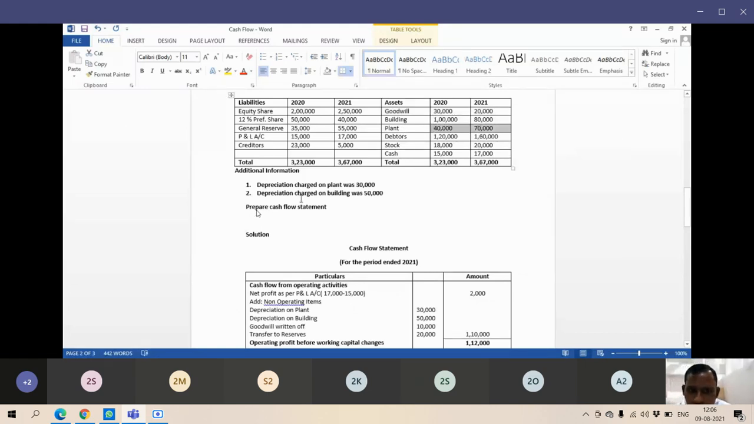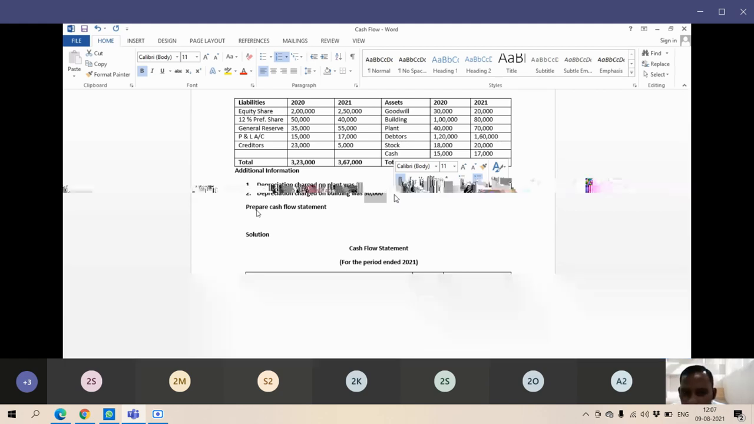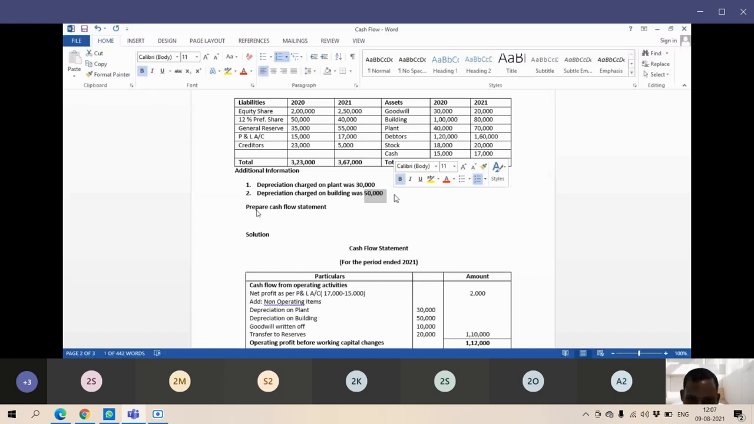But what they have told, the depreciation we have charged on plant 30,000, on building 50,000. See here, on 1 lakh rupees we have charged 50,000 depreciation, so the building is 50,000 rupees. Then the building has increased to 80,000, means 30,000 investment activity we did. You're getting my point, students? This is 1 lakh rupees building value, and we have charged 50,000 rupees depreciation, so at the end of the year the value of the building is 50,000. But now at the end of the year 2021 the building shows 80,000, means 30,000 rupees investment we did. Means 30,000 rupees building we have purchased, or any upgradation we did in the building. You getting my point, students?